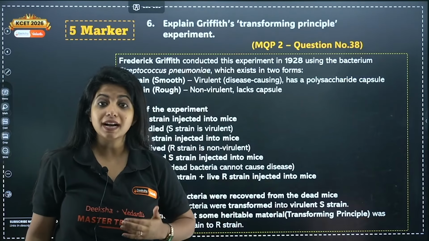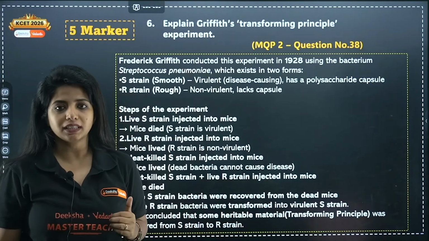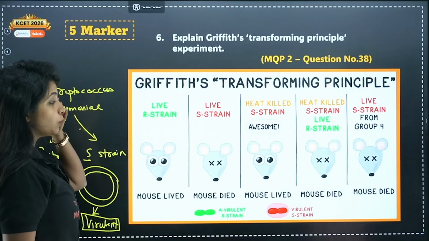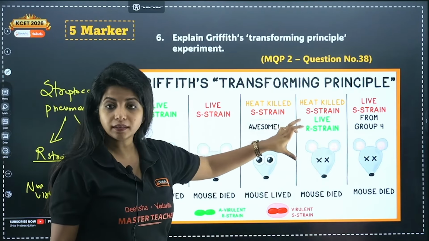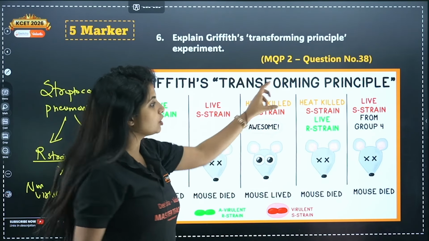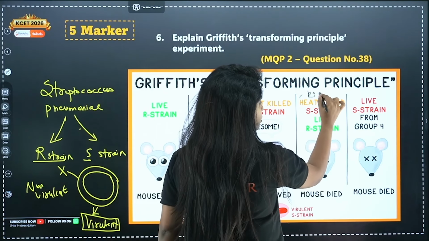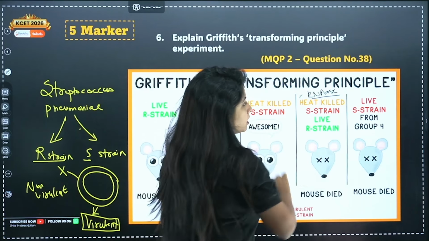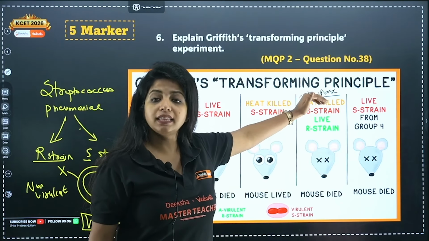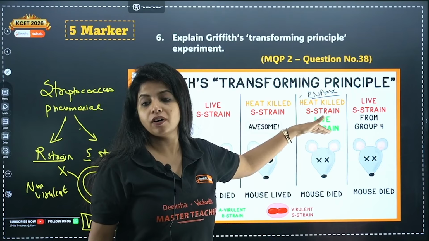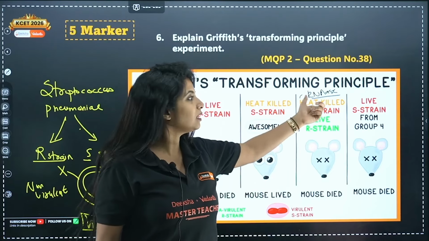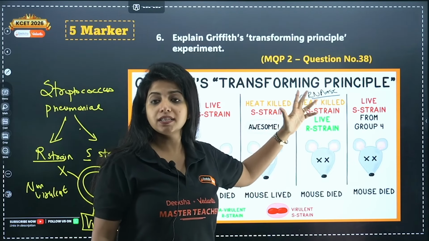Later, MacLeod, McCarty, and Avery, all of them came together and started doing their experiment. I'll tell you what happened in their experiment. Basically, they took the same thing. Over here, in the heat-killed S strain, they first treated it with RNase, so that any RNA in the heat-killed S strain would be destroyed. Then they mixed it with the live R strain and gave it to the mouse. They found that the mouse was still dying, because only the RNA is getting hampered.